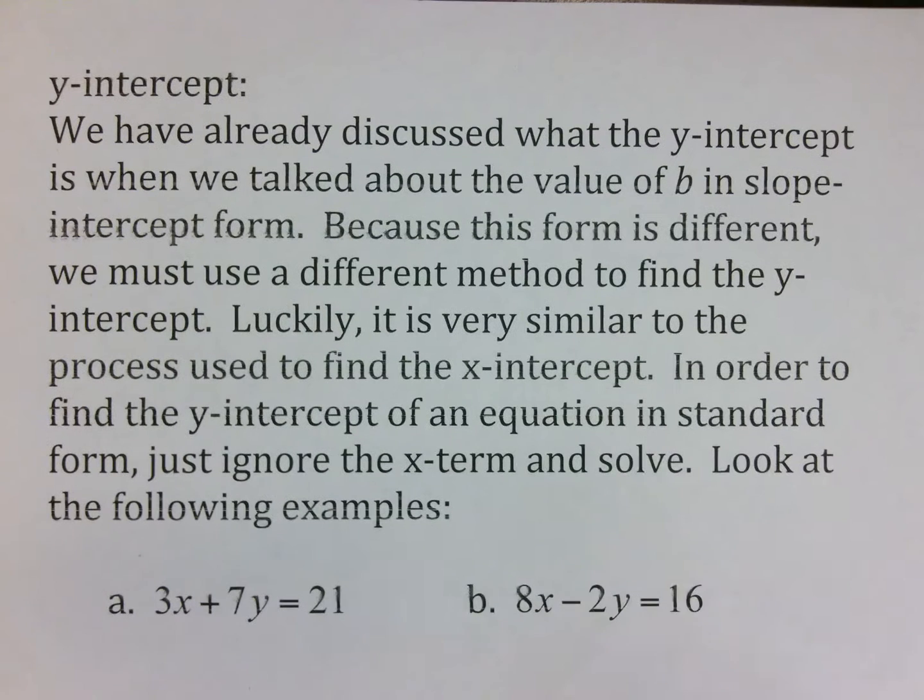Another thing we need to be able to find is the y-intercept. And we've already discussed what the y-intercept is when we talked about the value of b in slope-intercept form. Because this form is different, we have to use a different method to find the y-intercept. Luckily, it's very similar to the process used to find the x-intercept. So just remember, if you want to find the y-intercept, ignore x. So look at the following examples here.